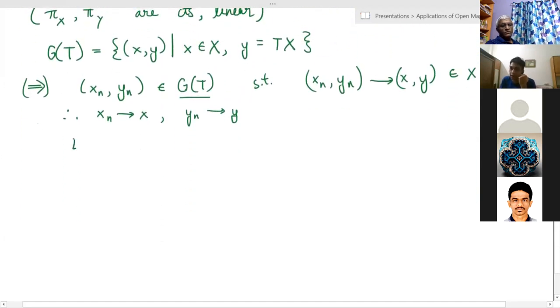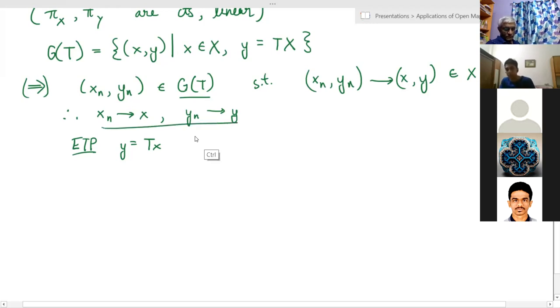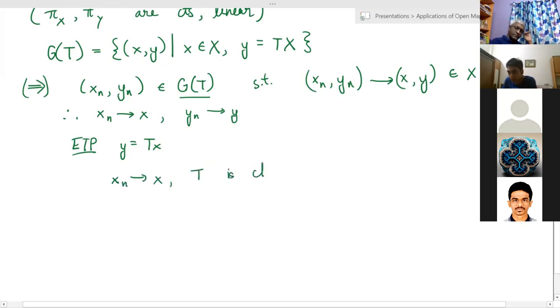So it is enough to prove that y is in the graph, that y is equal to T applied to x. So we have to show this. And so since we already have these two convergent sequences in X and in Y, we get that since xn converges to x and T is continuous, we get that Txn will converge to Tx.